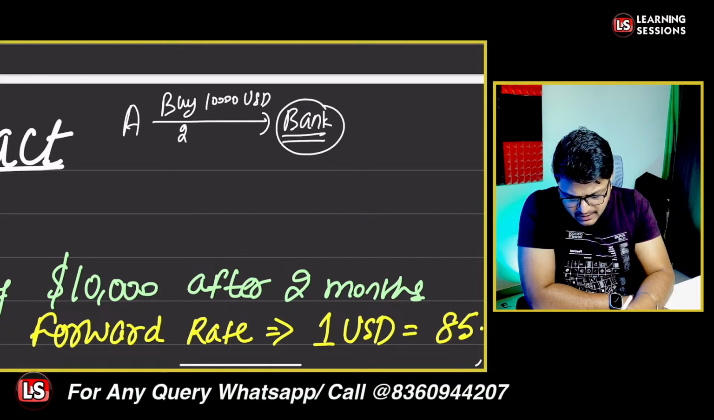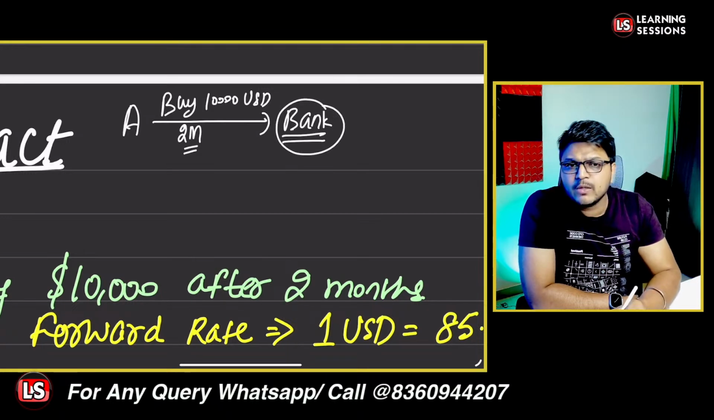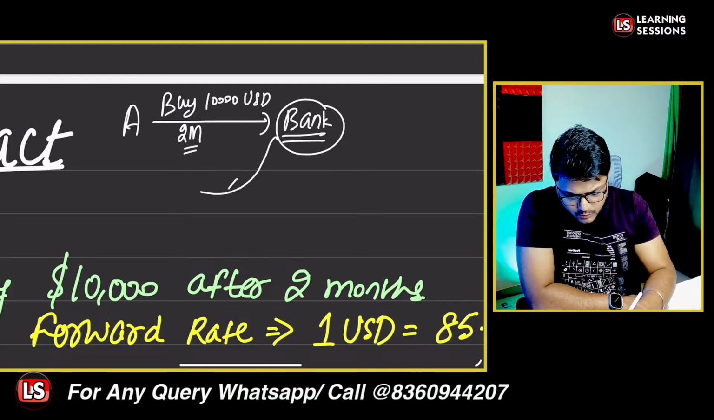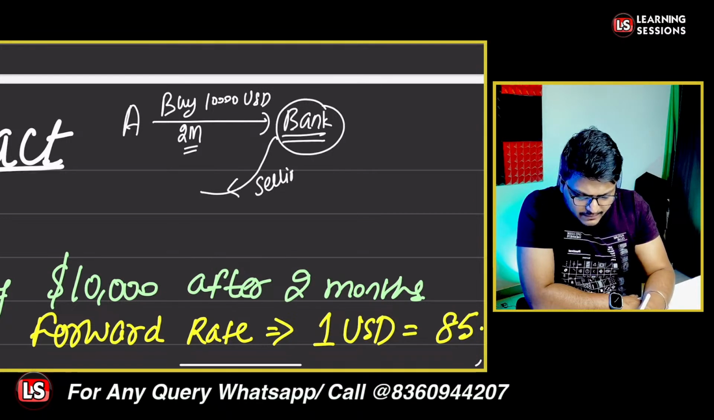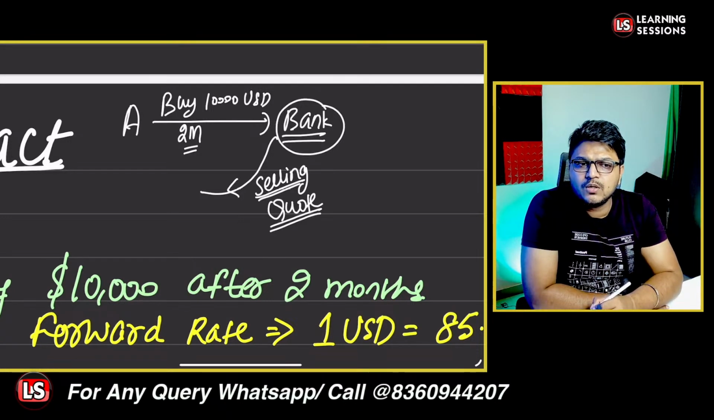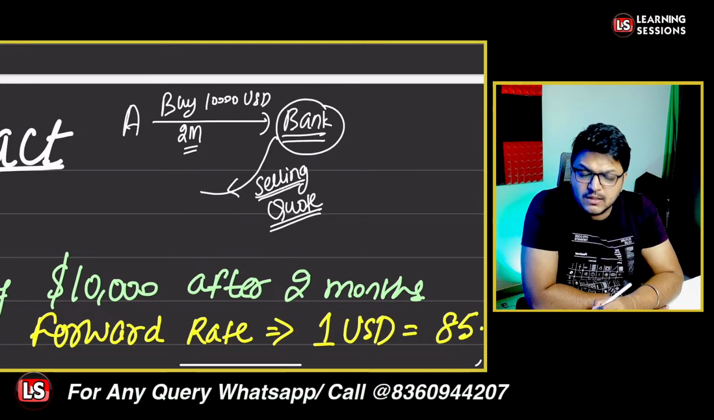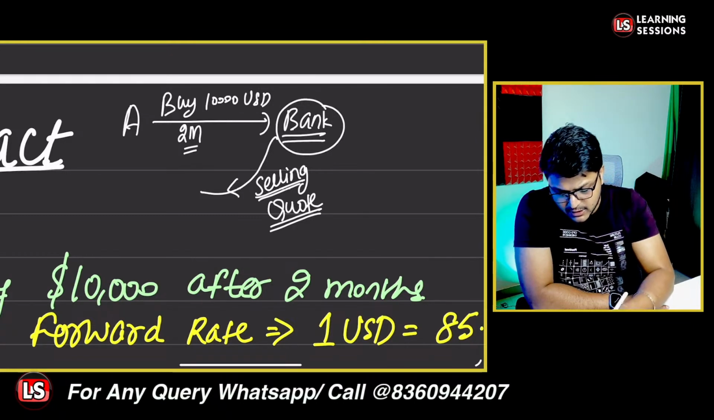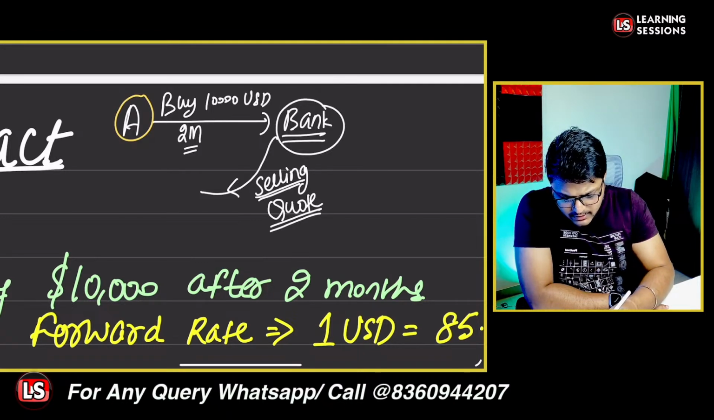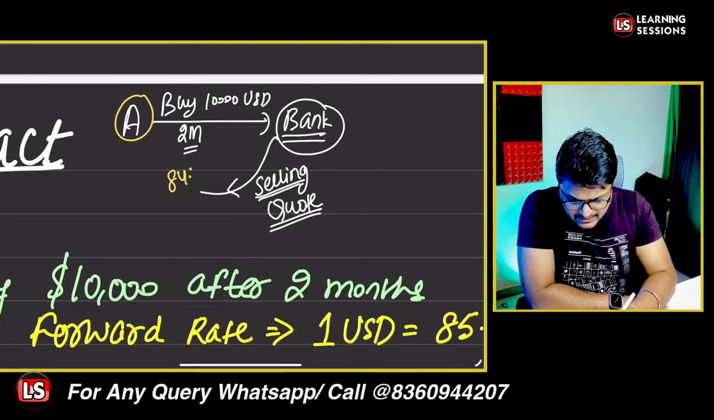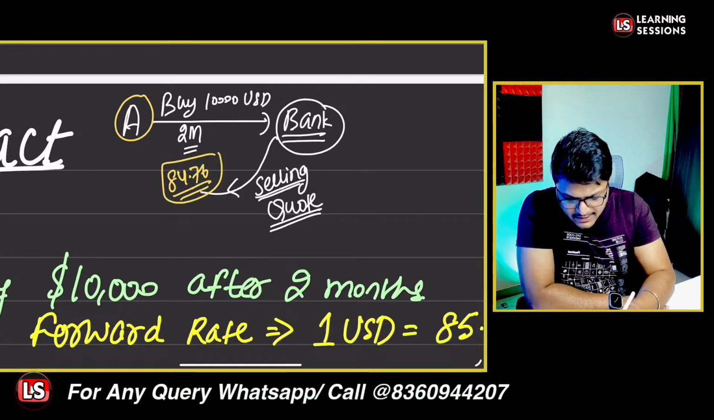So now when A wants to buy 10,000 USD after 2 months, the price quoted by the bank will be the selling price. It will be the selling quote at which the bank is ready to sell. Is that clear? Let's say the price quoted for 2 months, the selling quote, is 84.76. This was the price which was given.